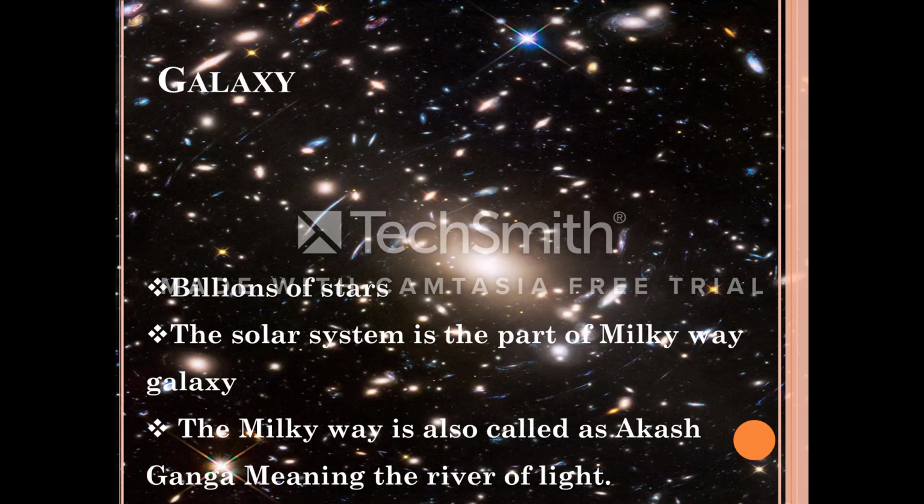Our solar system is a part of a galaxy called the Milky Way galaxy. The universe is made up of many galaxies. One such galaxy is the Milky Way galaxy. In ancient India, the Milky Way galaxy was imagined to be a river of light flowing in the sky. The ancient people believed like that. So, the Indians called it Akash Ganga. So, the other name of the Milky Way galaxy in India is Akash Ganga.